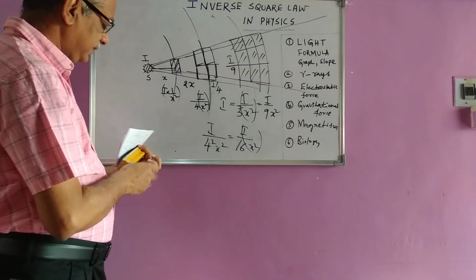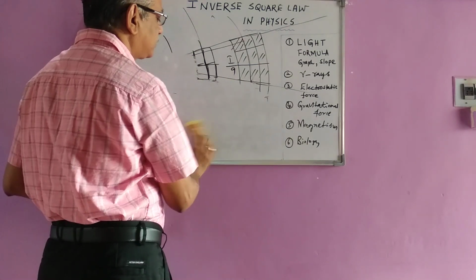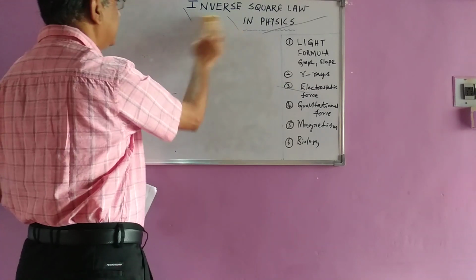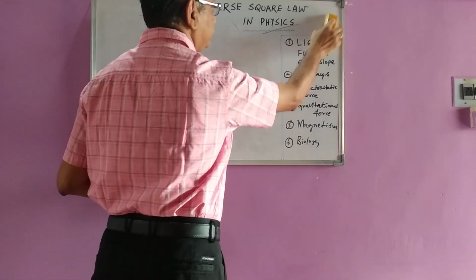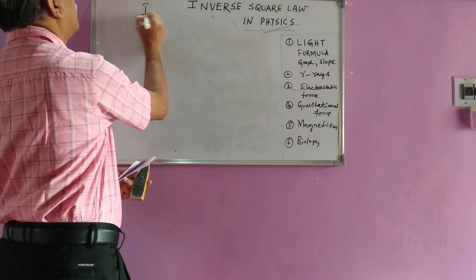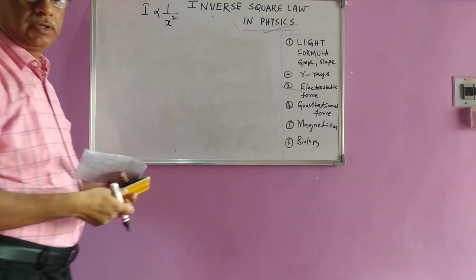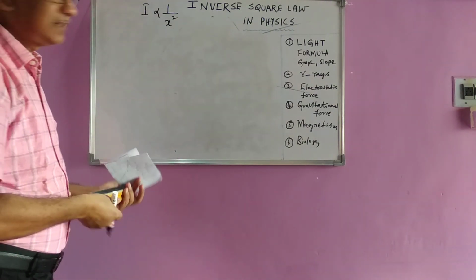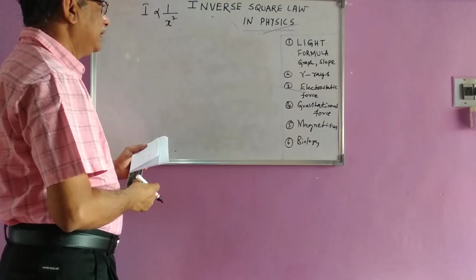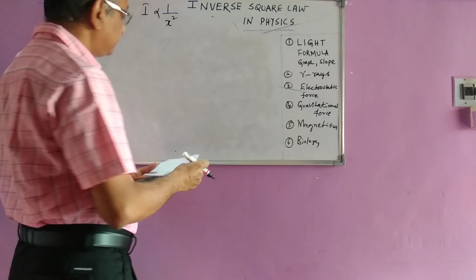Now we will verify. So the basic formula here is the inverse square law, which means intensity is changing as a function of the square of the distance. Now, for this we will plot a graph and see how it looks.